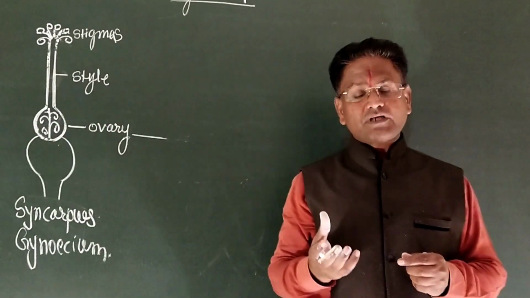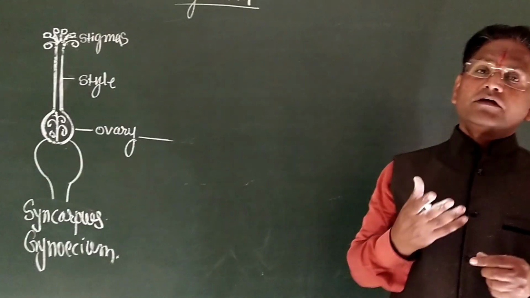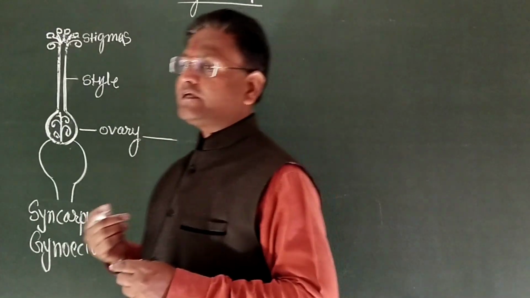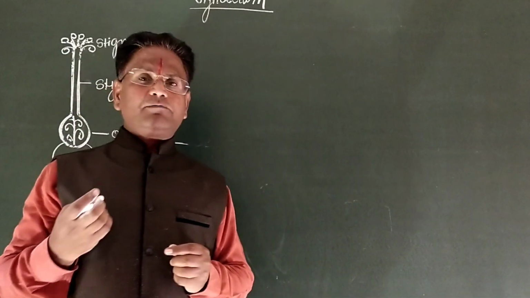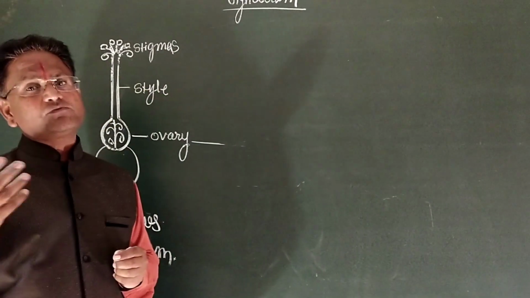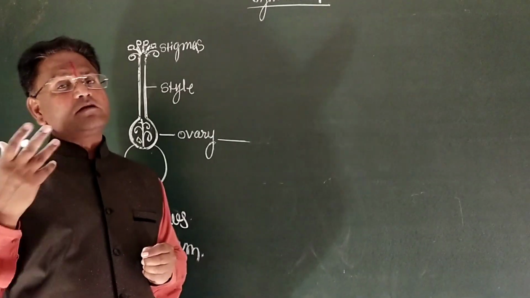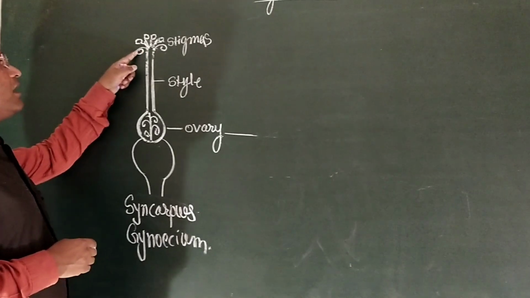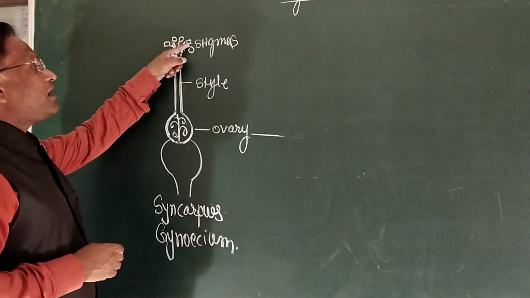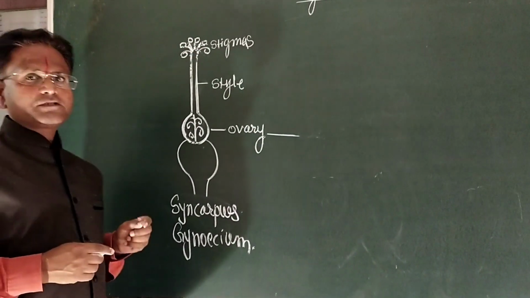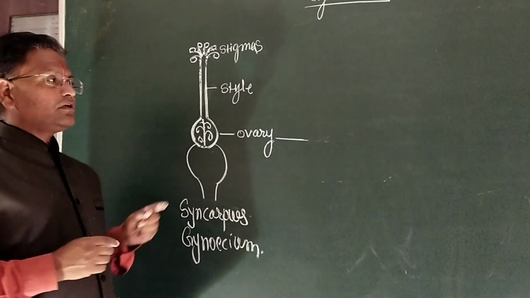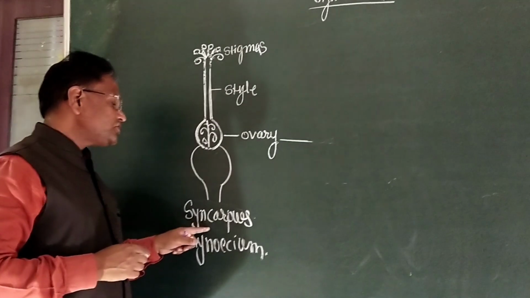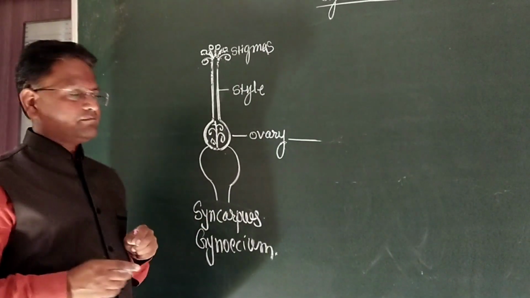If 5 chambers are present, then the gynoecium may be pentacarpellary. So on the basis of the number of chambers in the ovary, we can detect the number of carpels. Externally, on the basis of the number of stigmas, the carpel number may be identified in the syncarpous gynoecium.